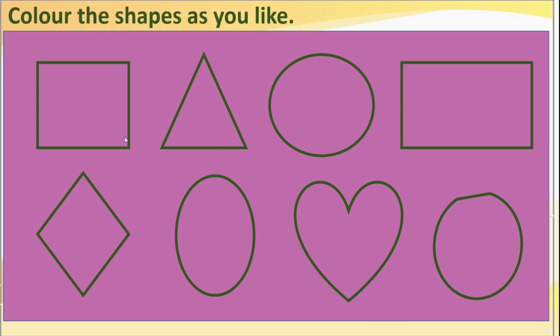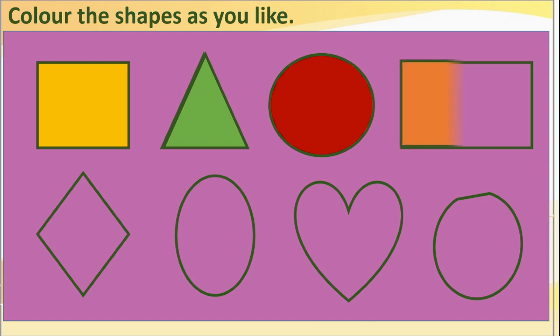What is the third step here? Color the shapes as you like. You can give any color to these shapes. Let us give the colors. Give different colors to each shape so that our object or our hanging will become attractive.